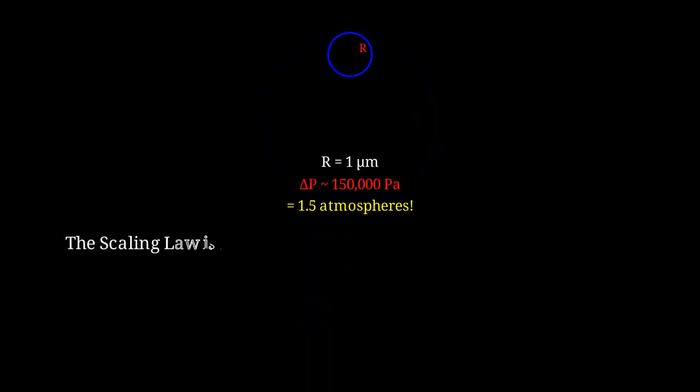This is the key insight. Pressure scales inversely with size. Divide the radius by 10, and you multiply the pressure by 10. This inverse scaling is what creates the paradox. Let me work through a detailed numerical example using water in air at room temperature.